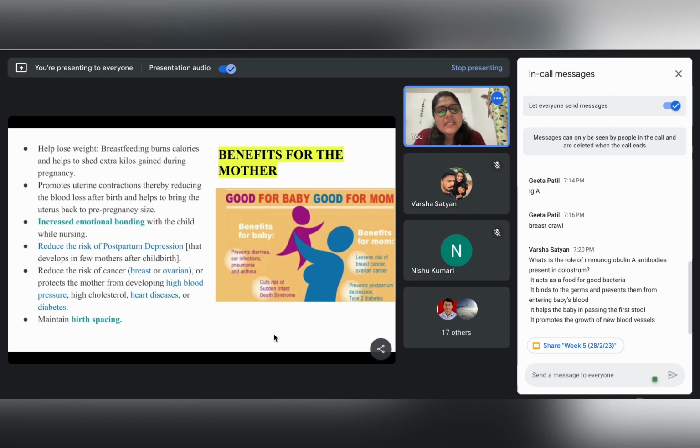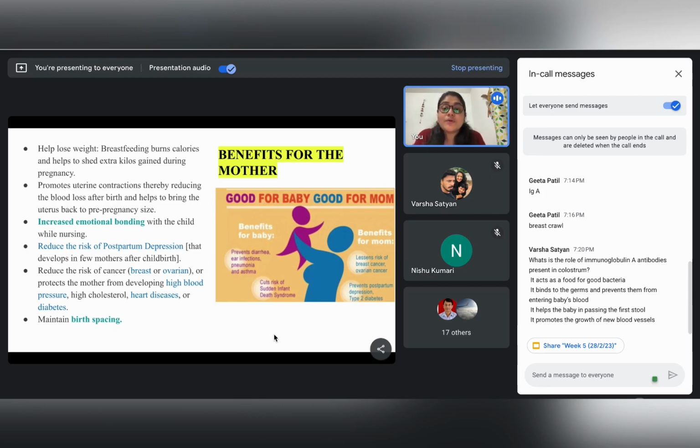There have been other evidences which say that breastfeeding reduces the risk of cancers like breast cancer and ovarian cancer, and it also reduces the predisposition to different diseases like hypertension, high cholesterol, cardiovascular diseases, and also diabetes.